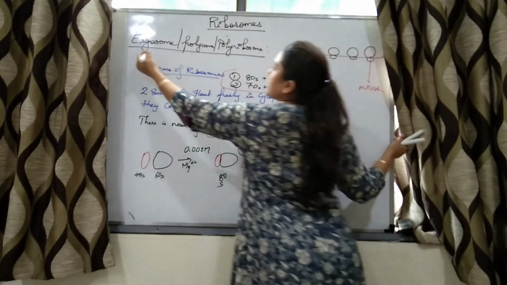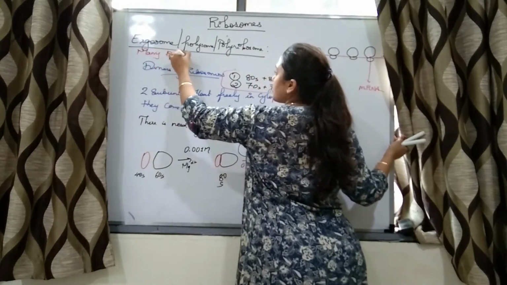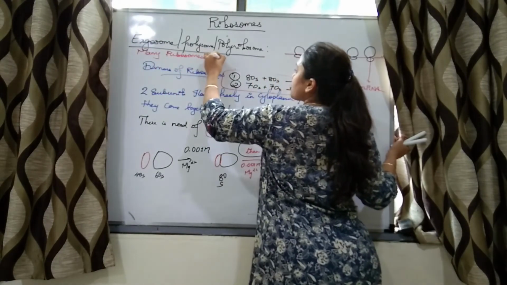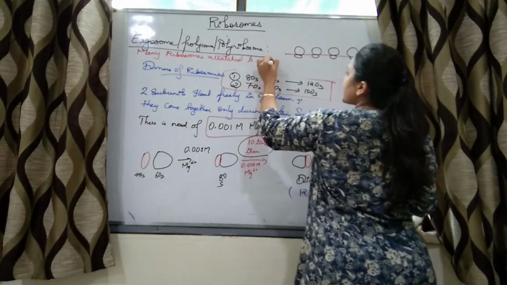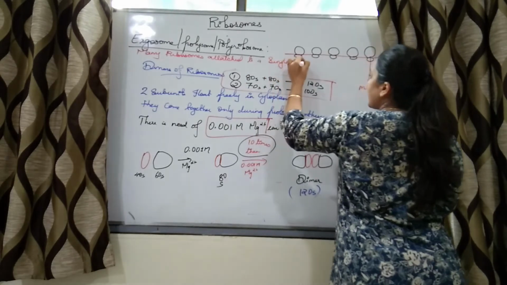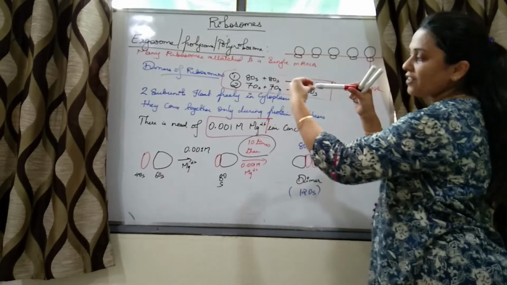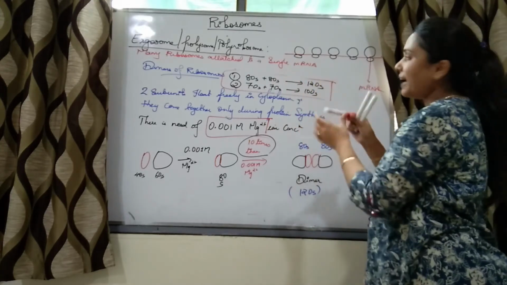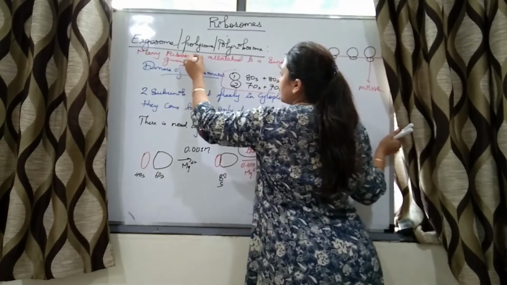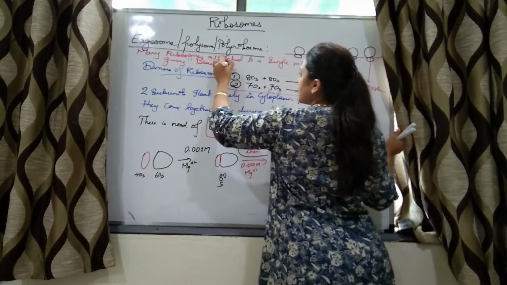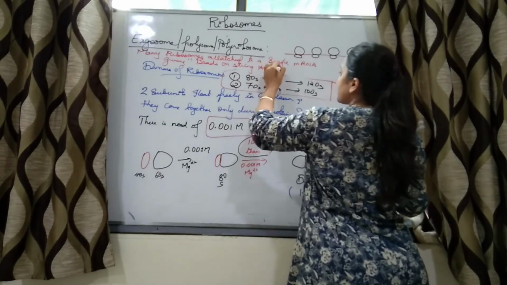So what is it? Many ribosomes attached to a single mRNA. Just as there is a string and we are putting beads on it, giving a beads on string appearance.